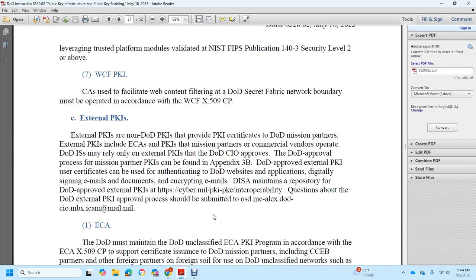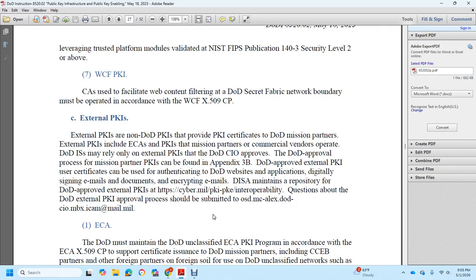public key infrastructure. For the DoD, public key certificates for DoD mission partners come from external public key infrastructure. External certificate authority public key infrastructure, mission partners, and commercial vendors that operate DoD information systems must rely on external PKI. Only external public key infrastructure approved by the DoD Chief Information Officer through the DoD approval process may be used. Mission partner approved public key infrastructure can be found in Appendix 3 of the DoD approved public key infrastructure certificate list.